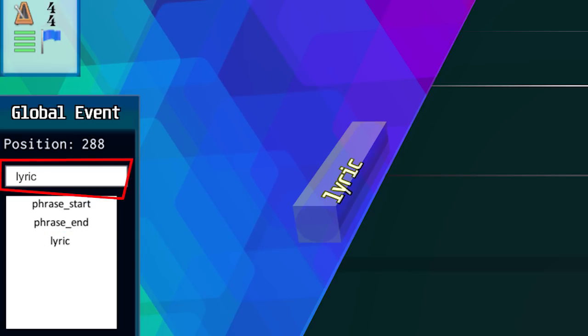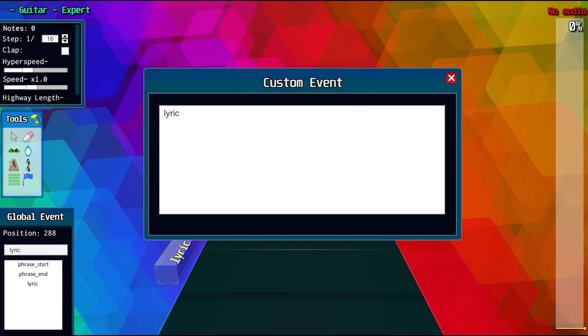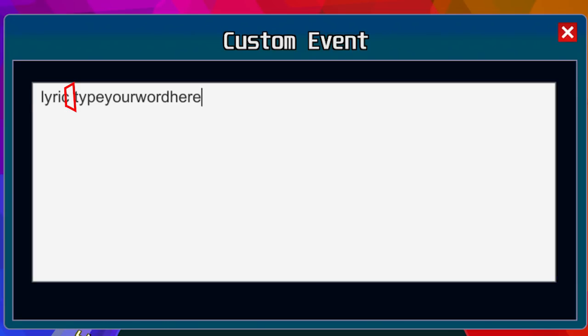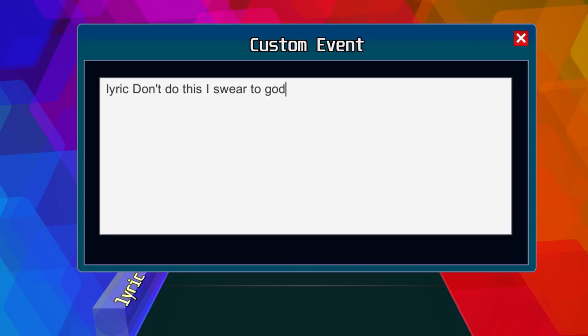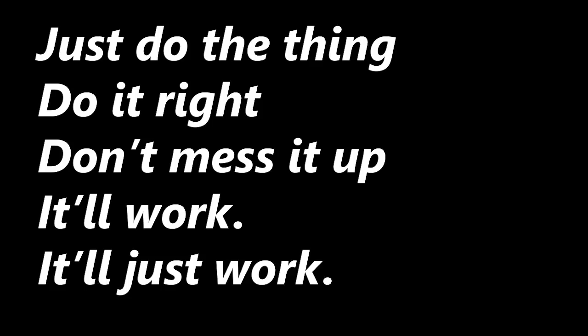From there, just click on the text box and it'll open up this fancy box and you can add your lyric here. Make sure there's a space between lyric and the word that you add, because if there isn't, it's just not gonna work and you screwed it up, dude. Lyric events only contain 1 word, so don't try to be lazy and throw the whole freaking lyric line in there. Charting isn't a place to be lazy, so put the effort in, come on.